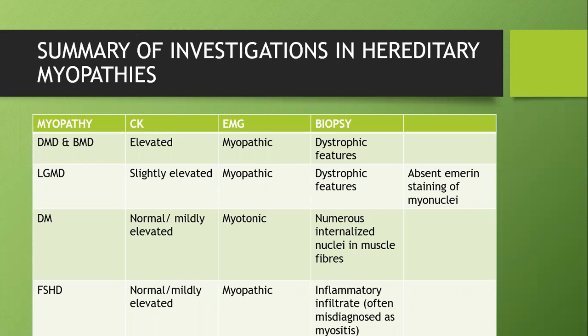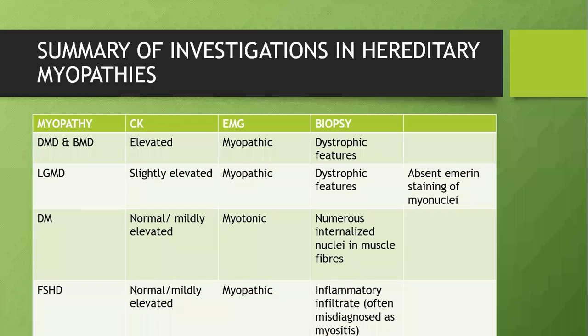So summarizing all the 6 types of hereditary myopathy. Duchenne muscular dystrophy and Becker's muscular dystrophy are dystrophinopathies. CK is elevated here because they are large muscles. The muscle is not getting connected to the matrix, so it goes for lysis. So we'll have CK elevation. EMG will show a myopathic picture. Biopsy will show dystrophic features.